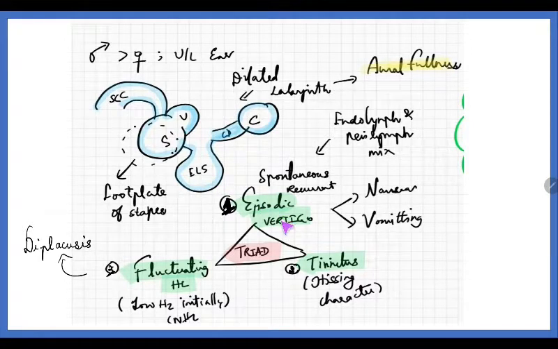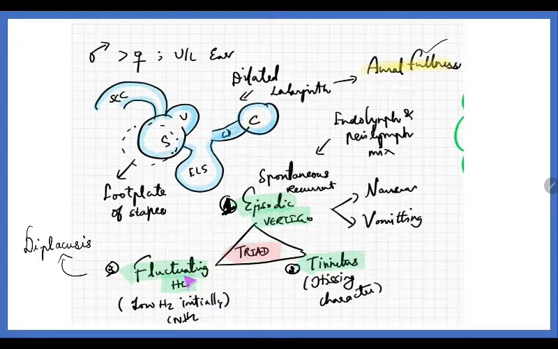The rupture could be spontaneous, so it is a spontaneous recurrent episodic vertigo, which will be associated with nausea and vomiting, and this could be the first symptom the person presents with. He also presents with aural fullness, because every part of the labyrinth will be filled with fluid. Then comes tinnitus. Tinnitus is a ringing sound, right? Here it is of a hissing character.